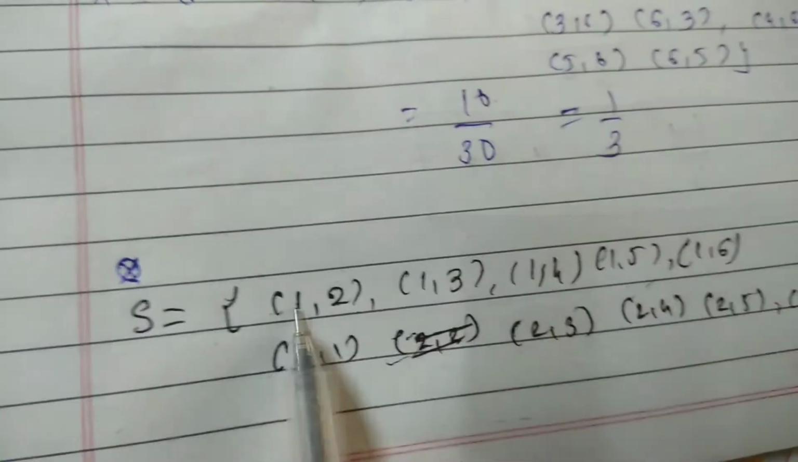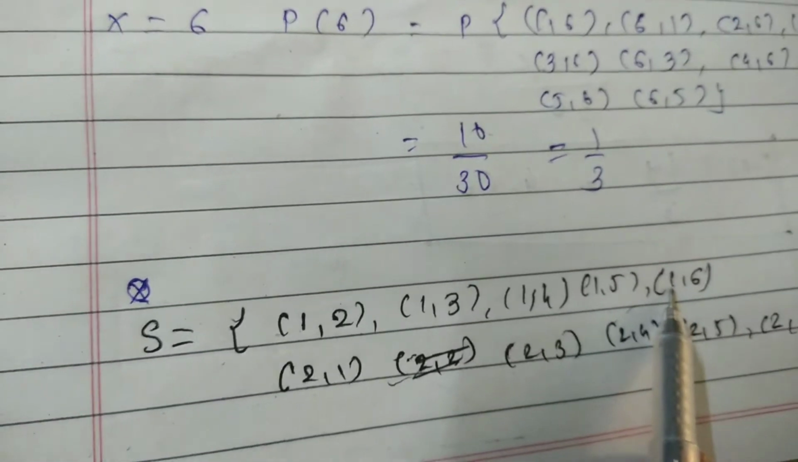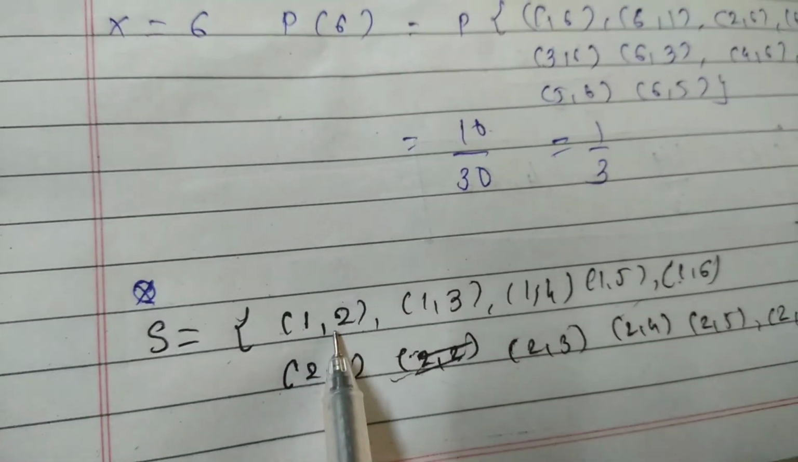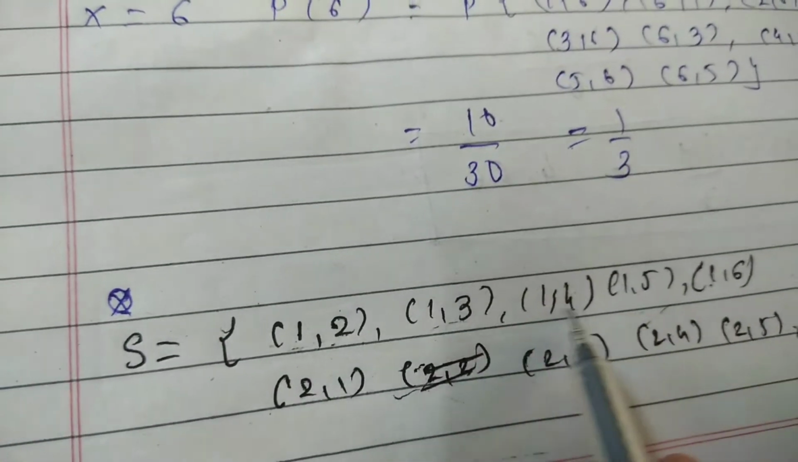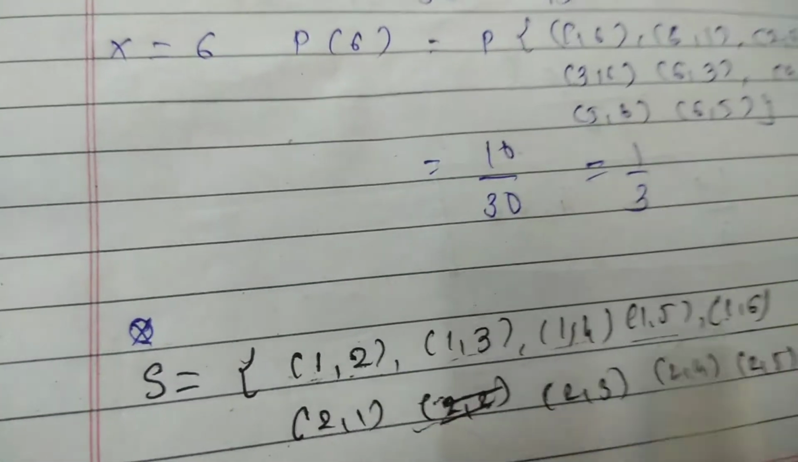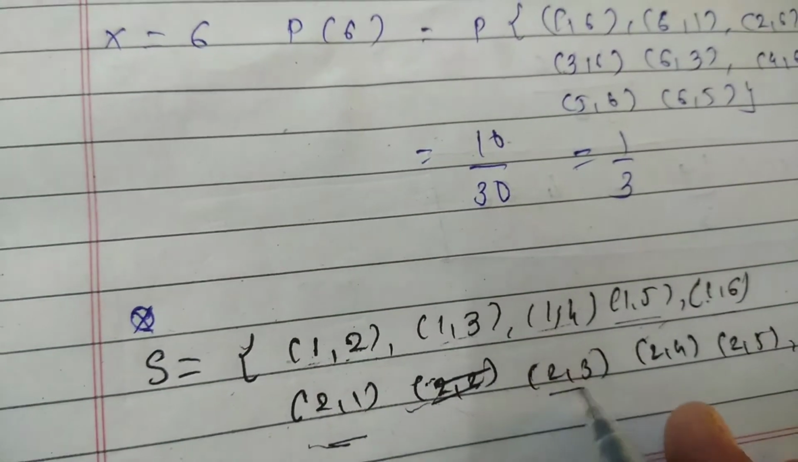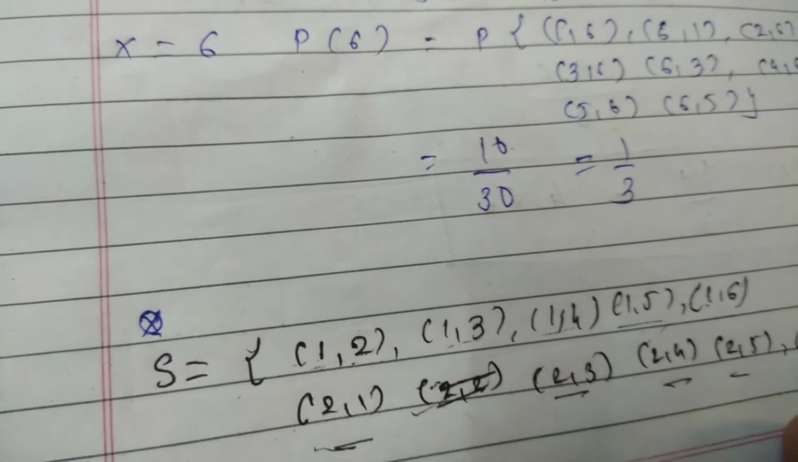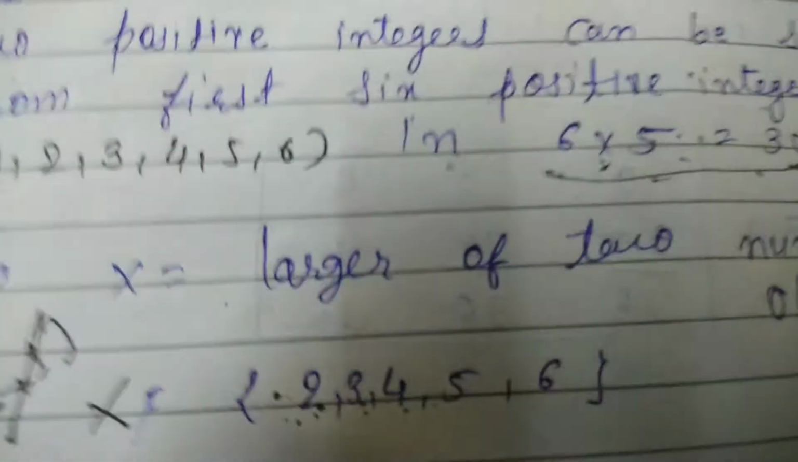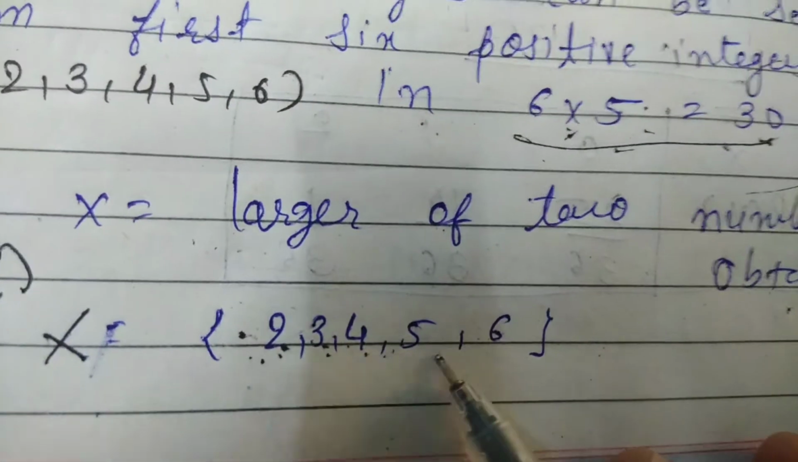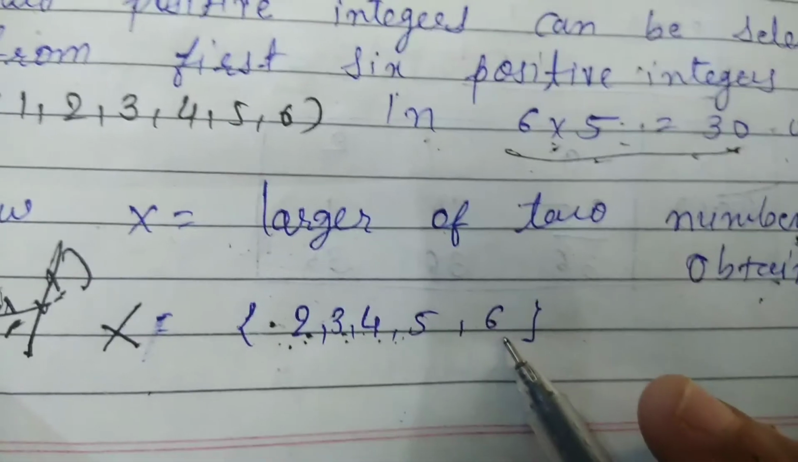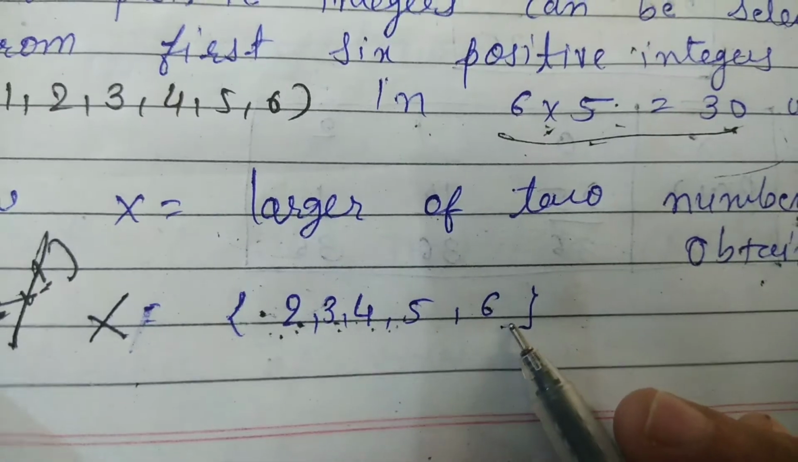So according to this, what can be our X? X is the larger number obtained. So the larger number here is 2, here 3, here 4, 5 and 6. So in each of the experiments you will get X as 2, 3, 4, 5 and 6. So this is the random variable. I hope you understood up to this.